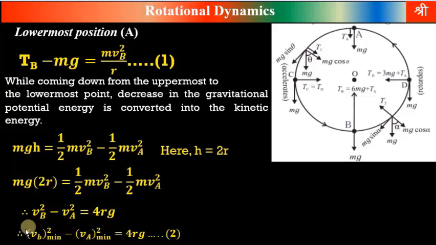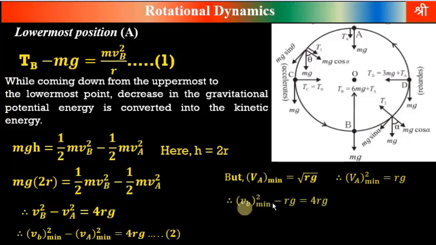We have to obtain the expression for vb minimum square. Therefore va also minimum. We know the expression for va minimum that we have already derived. Keep this value of va minimum equal to under root Rg. va minimum square will be Rg. Keep this value of va minimum square equal to Rg in this equation number 2. Now transfer this Rg to the right hand side.